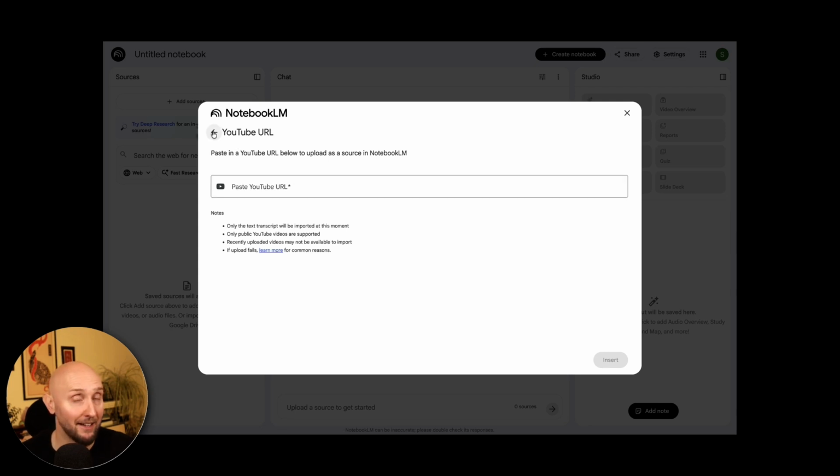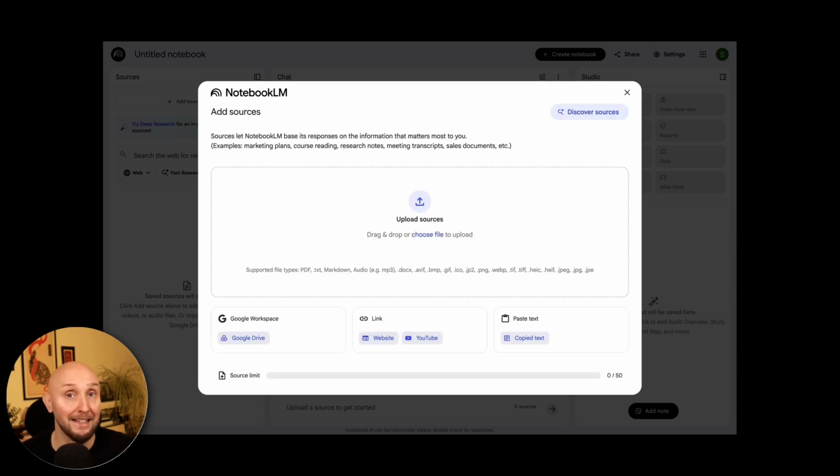NotebookLM will then read the content in those videos and use that as a source for whatever you want to do with it. You can also copy paste text right in here, as well as uploading documents from your Google Drive. And you can also upload all kinds of other files right here through drag and drop, such as PDFs, Word docs, and even images. So yep, NotebookLM will be able to read your images and use that information as a source for you too.